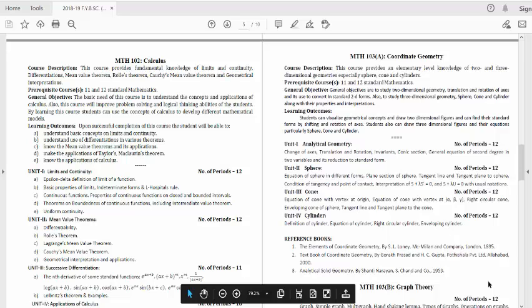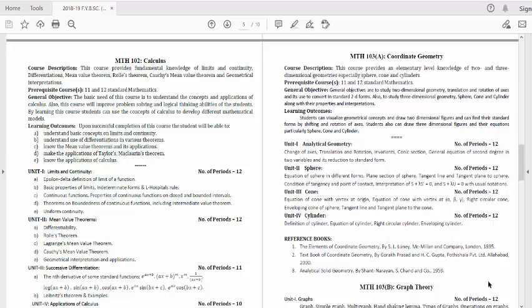This course provides fundamental knowledge of limit and continuity, differentiation, mean value theorem, Rolle's theorem, Cauchy mean value theorem, and geometrical interpretation. The mean value theorem gives the relation between function f of x and its derivatives.